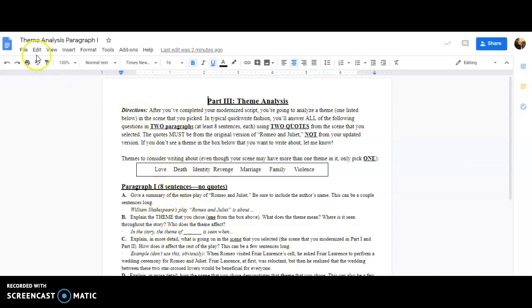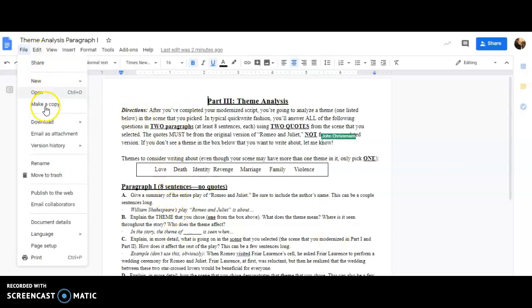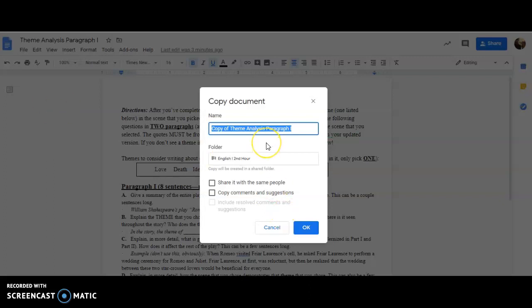I'm going to open up this Google Doc, I'm going to go to File, I'm going to go to Make a Copy, I'm going to name it my last name, and then paragraph 1 of my theme analysis. Now that I've made a copy, I can go ahead and edit it.